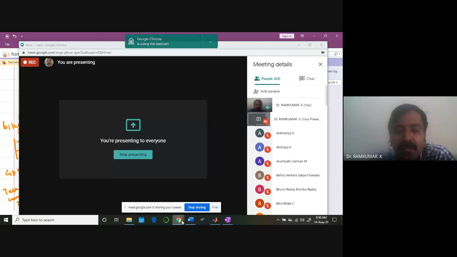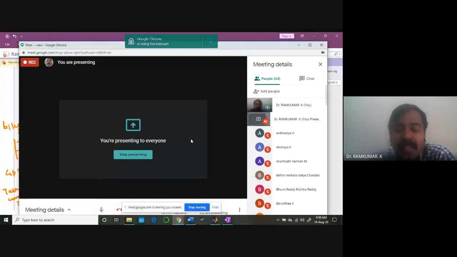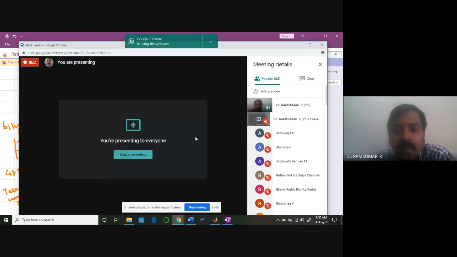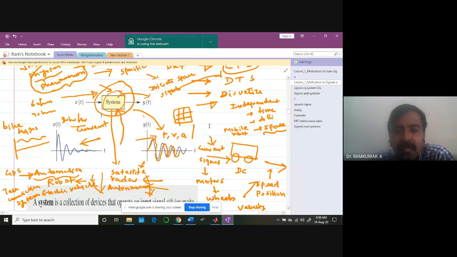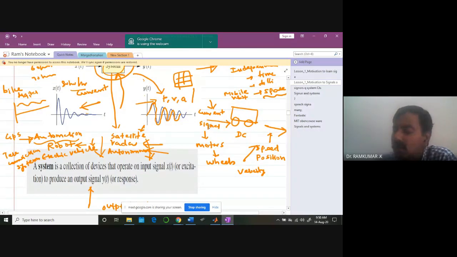So it's a collection of devices. But the key point I said, I hope you can recall, is that there is an intended, desired purpose. That's important. Are you getting my point? It's a collection of devices that operate on an input signal to produce an output signal. But when you are connecting these devices in order to create a system, there should be some meaning, some kind of purpose.